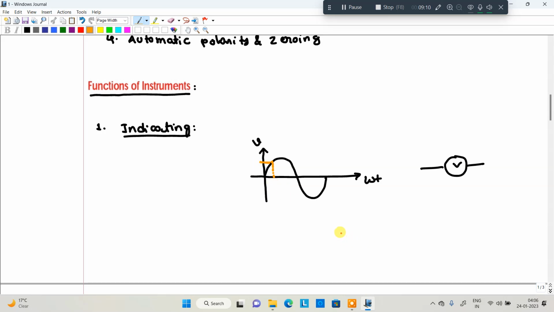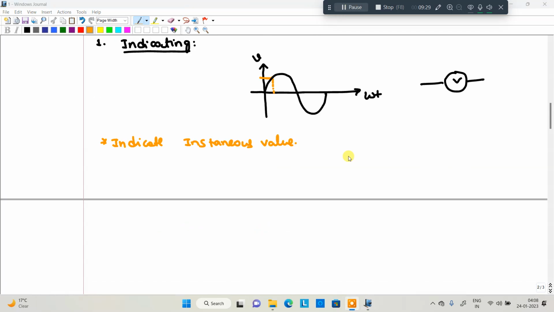So those instruments indicate the instantaneous values. That is an important point. Examples for indicating instruments are voltmeters and ammeters.